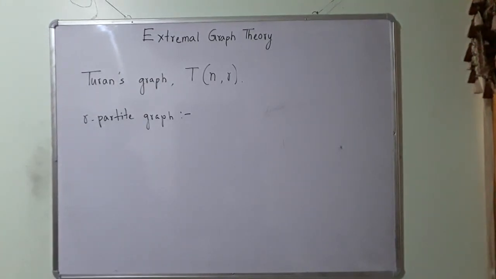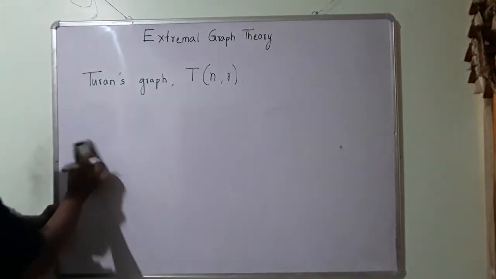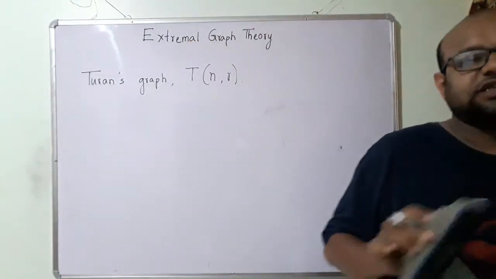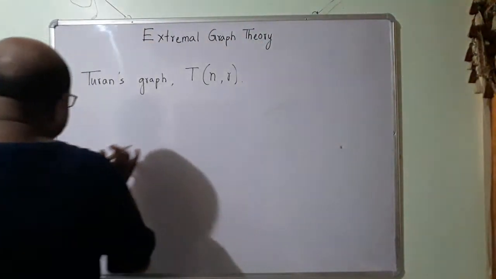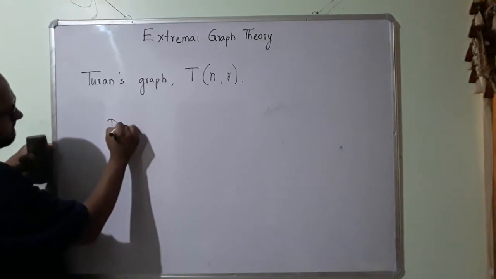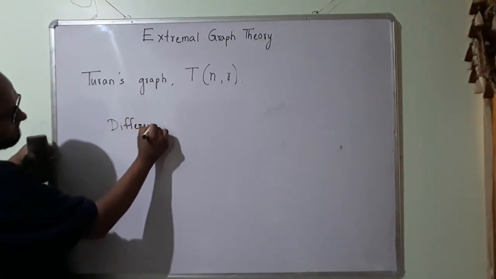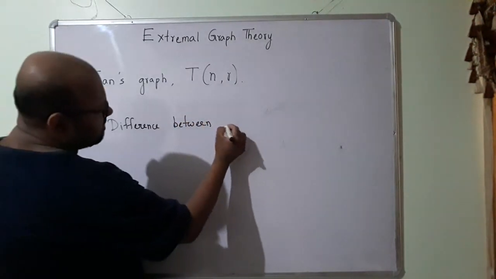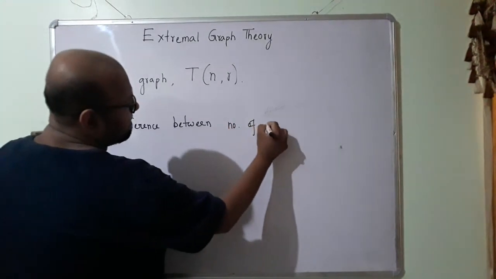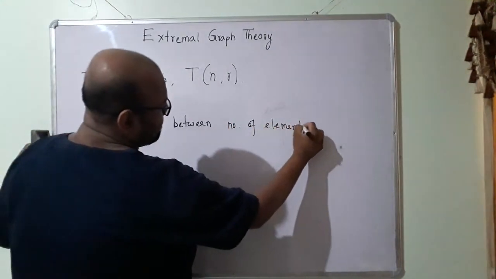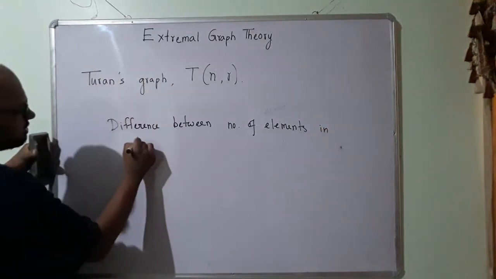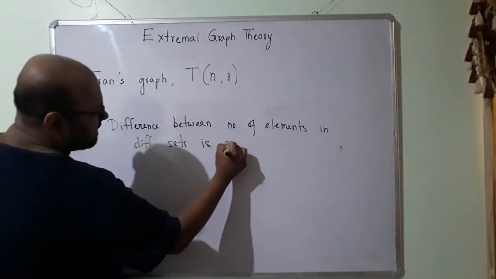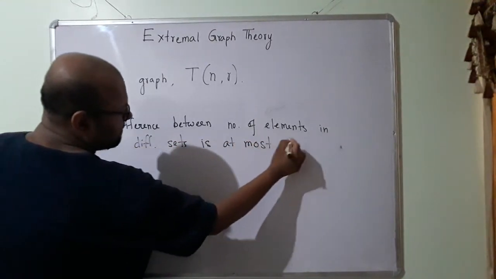Now let us talk about Turan's graph. A Turan's graph is a complete r-partite graph with this one condition, that the difference between the number of elements in different sets is at most 1.